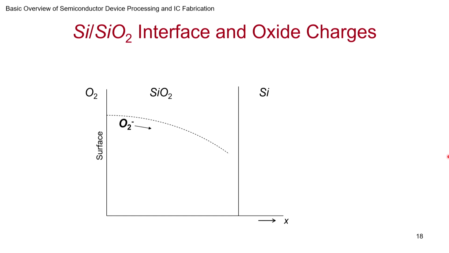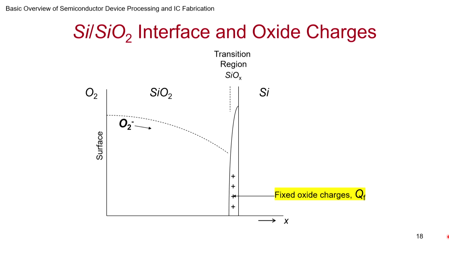Now it turns out that interface is where the final interface will be the last oxidation that is taking place, correct? So this is where you'll have a transition region, because you have SiO2, these are all built earlier, this is just getting built, and then you have silicon.